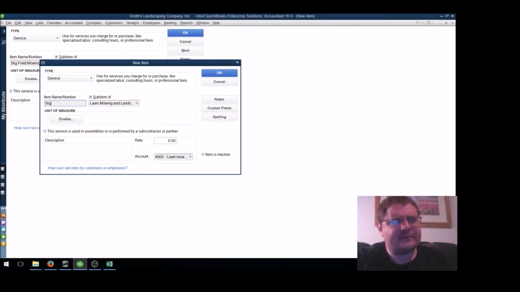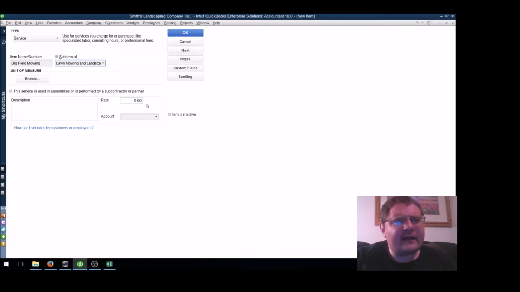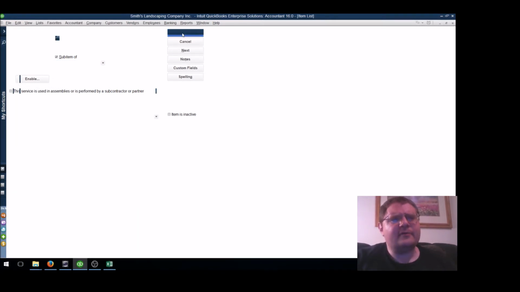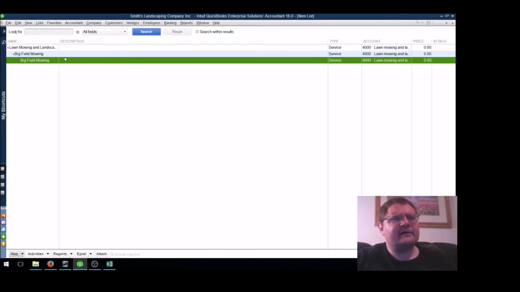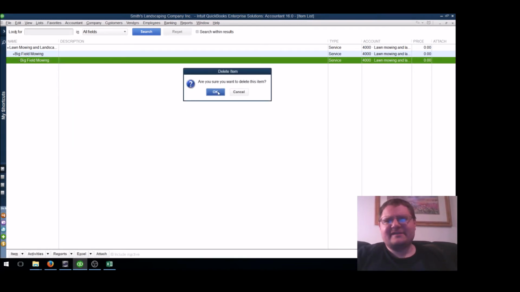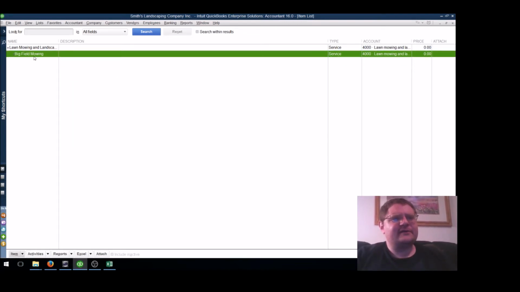And again, this is going to be big field mowing. There we go. And this is going to be under the account, landscaping, lawn mowing. So right here, oh gosh, it looks like I created a sub of a sub of a sub. Not really good, but at least this gives us something that we can work with in our Excel